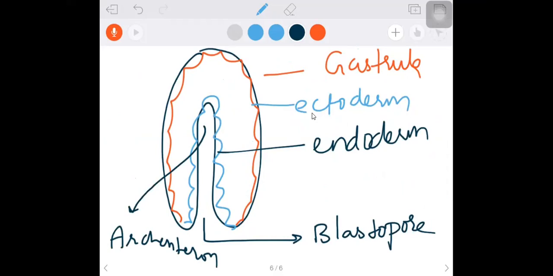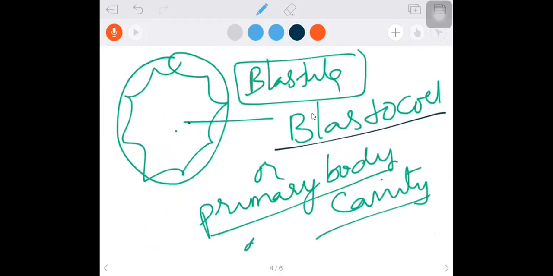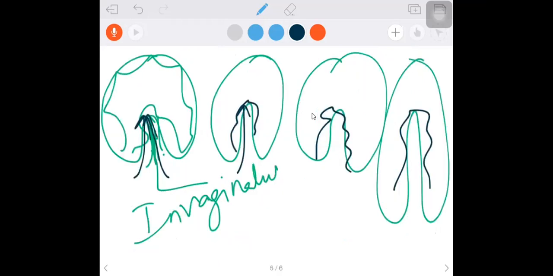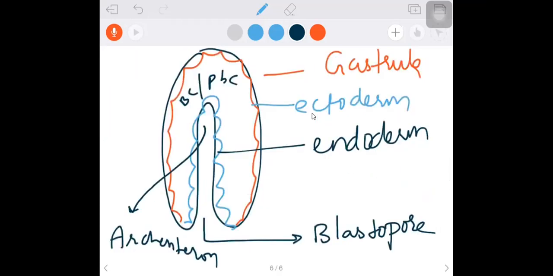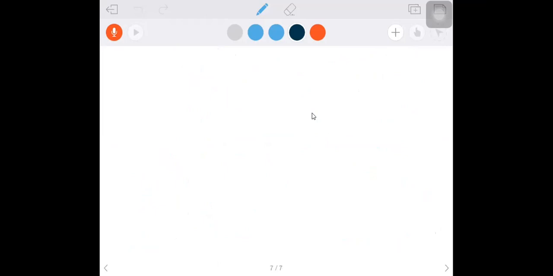This is as usual present: blastocoel or primary body cavity. I wrote BC here. The blastocoel will remain here still, that blastocoel or primary body cavity. These are the basics you need to learn. With these basics, we'll go with the various other issues also. The first one I'm going to here is diploblastic and triploblastic.